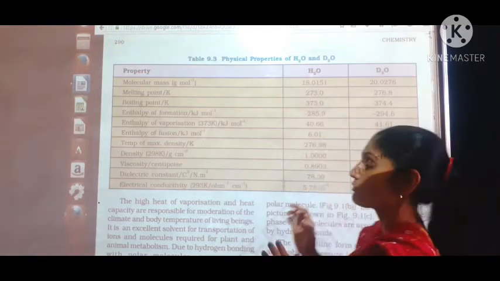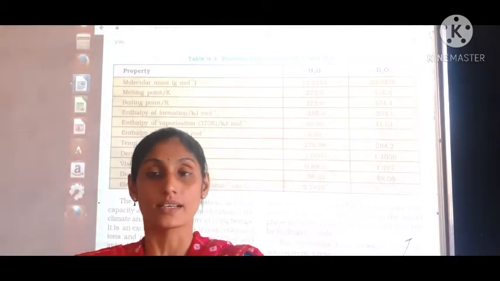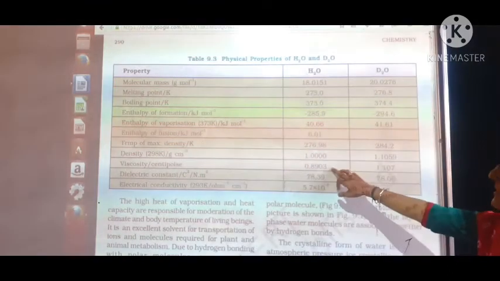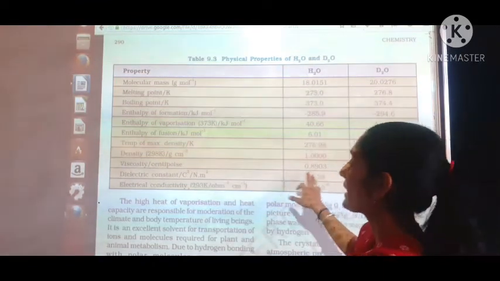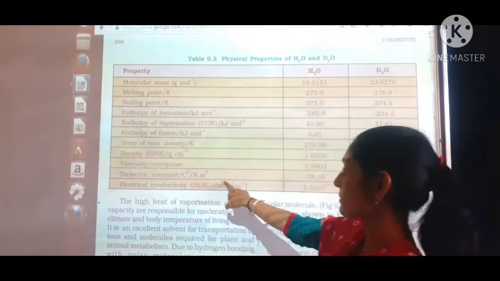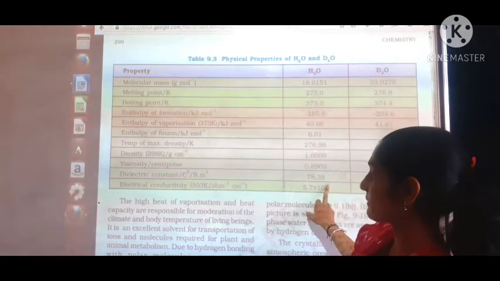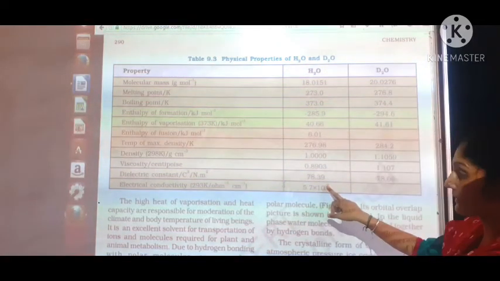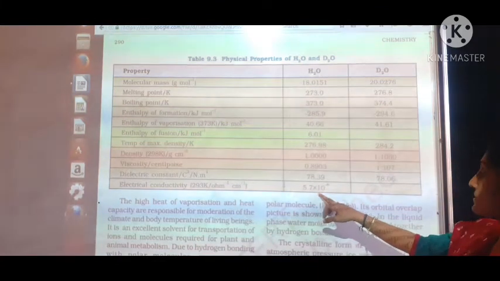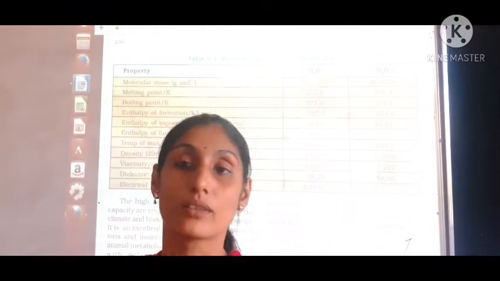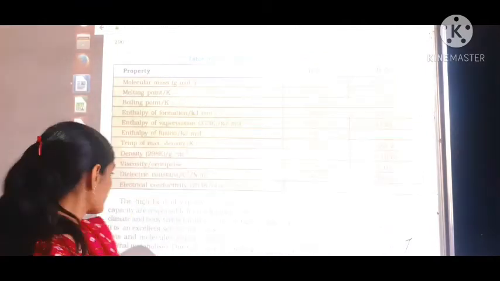Viscosity, that means how viscous the water is, so you can write that it is 0.8. Dielectric constant is 78. How it conducts electricity, that is equal to 5.7 into 10 raised to minus 8 ohm inverse centimeter inverse.